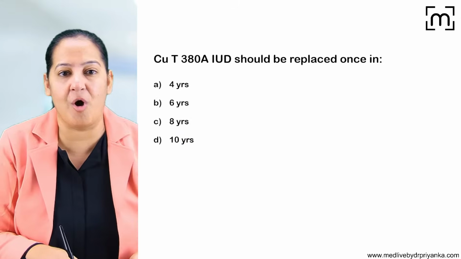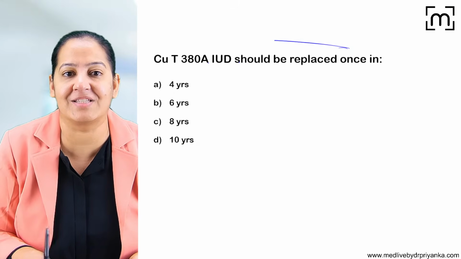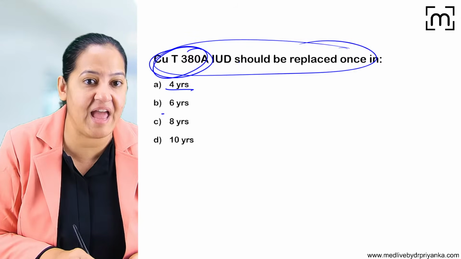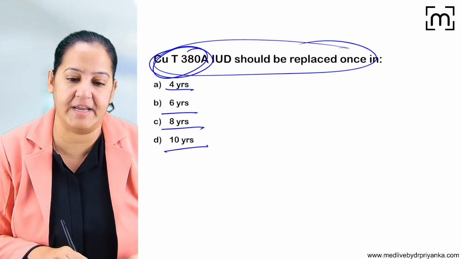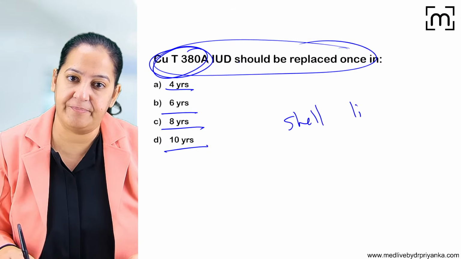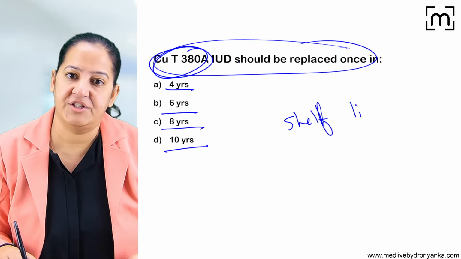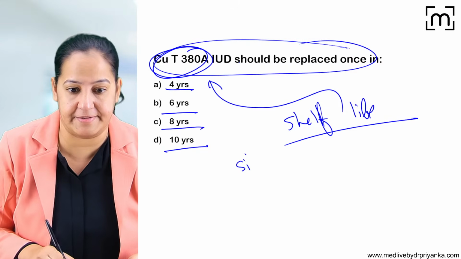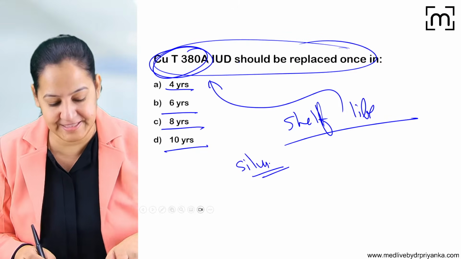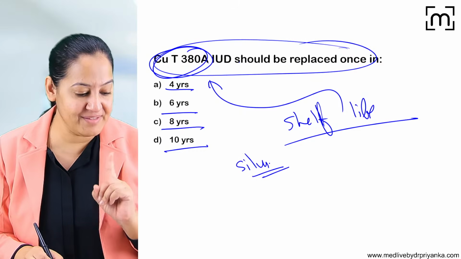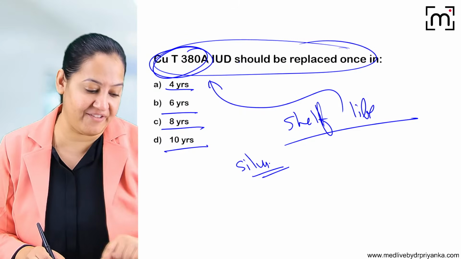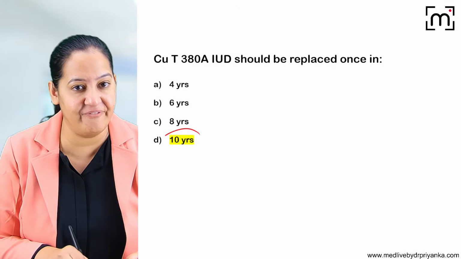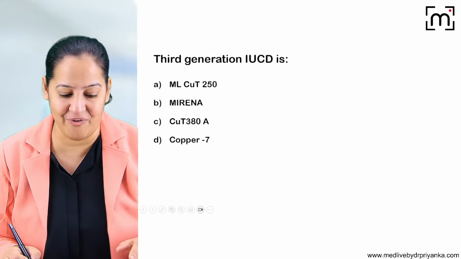Coming to the next question: copper T 380A IUCD is replaced in how many years? Every 4 years, every 6 years, every 8 years, or every 10 years. They want to ask you the shelf life. What is the shelf life of copper T 380A, which contains silver? Absolutely right. It is the copper T which has the highest shelf life. I told you, it has to be replaced every 10 years. I told you the shelf life of all of them.